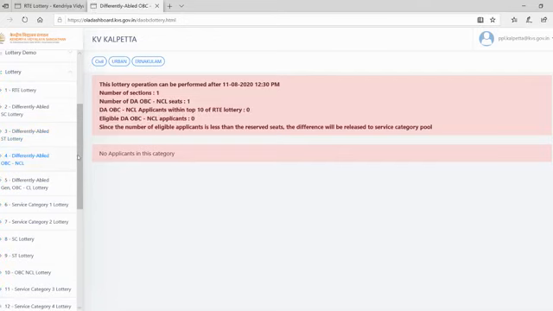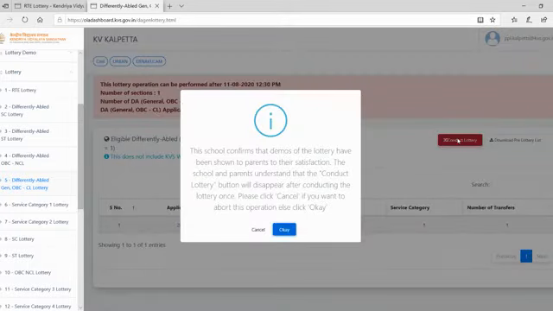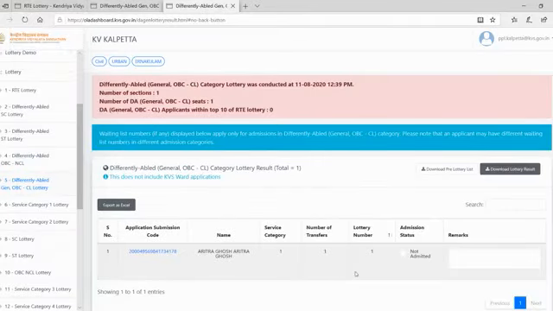Next, here, OBC NCL, there are no applicants. Here in the general OBC creamy layer category, there is one applicant. So this is a single one, but still we have to conduct the lottery. That is how they have given us the instructions. So we just conduct it, that's all. That's it. One differently abled applicant, in the general and OBC creamy layer.